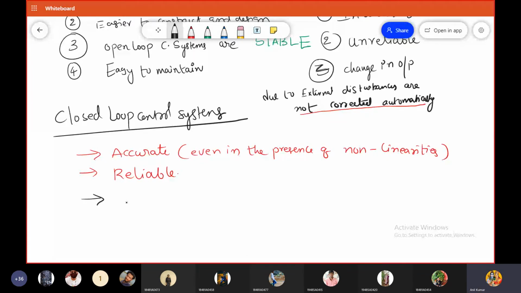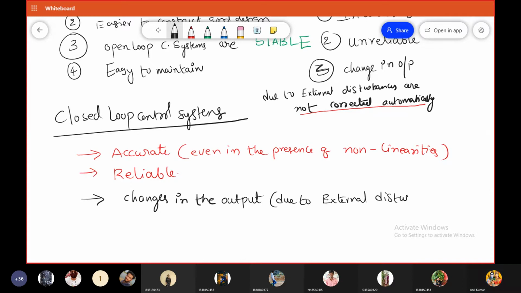Changes in the output due to external disturbances are corrected automatically.